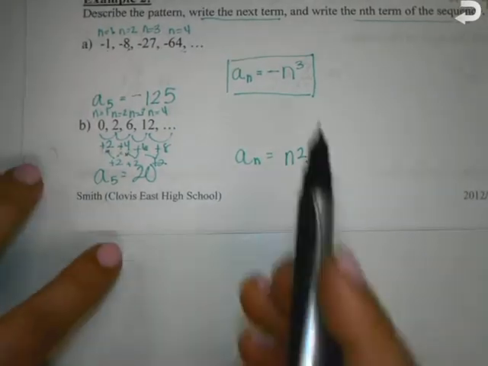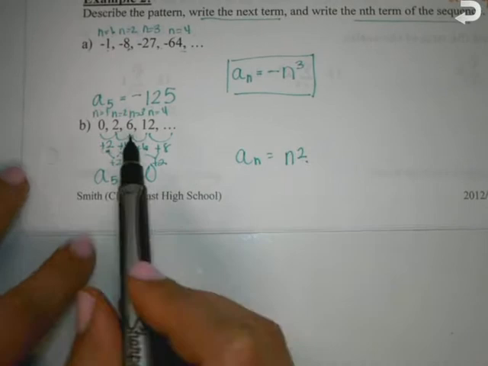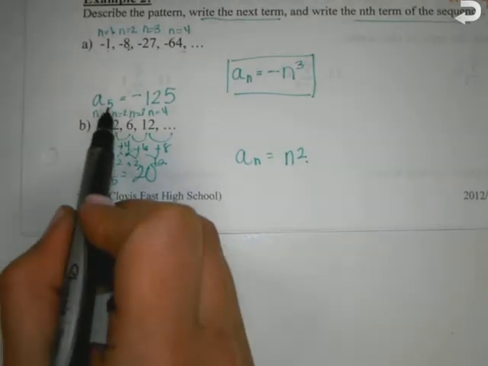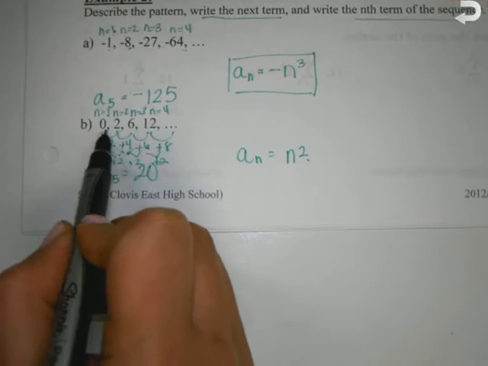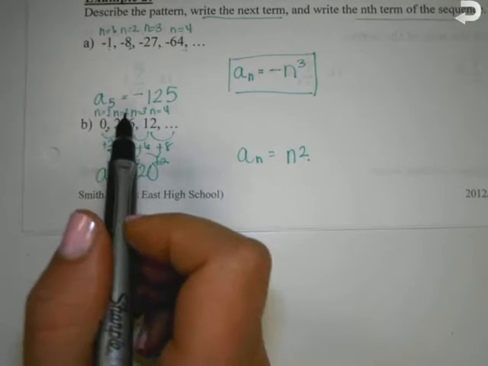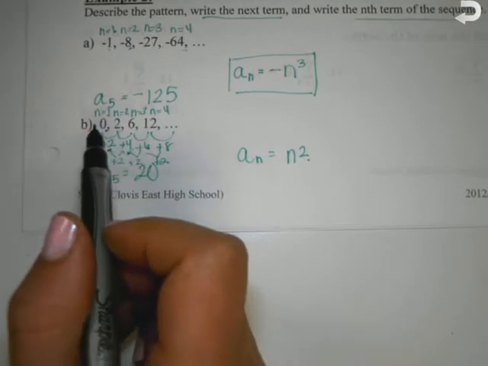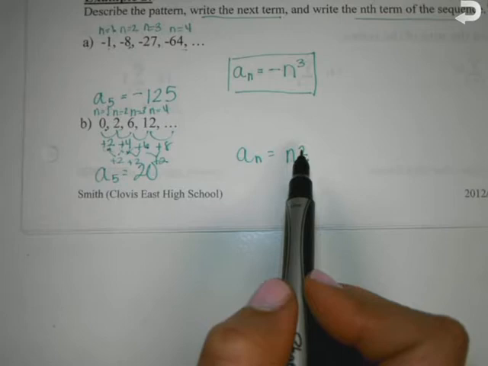I'm going from 1 squared. 1 squared gives me 1. I need it to be 0. So what can I do? Obviously it's not just n squared. Minus 1? I can subtract 1. So 1 squared minus 1 gives me 0.